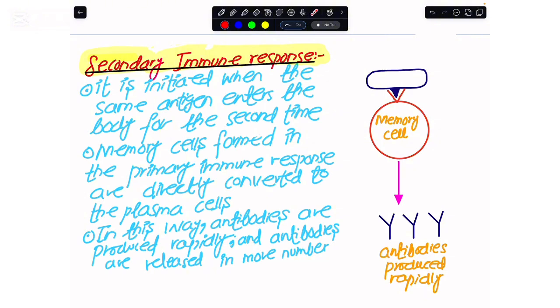So I hope you are clear on how these lymphocytes bring about the primary and the secondary immune response with the intention of saving your body from the attack of pathogens.